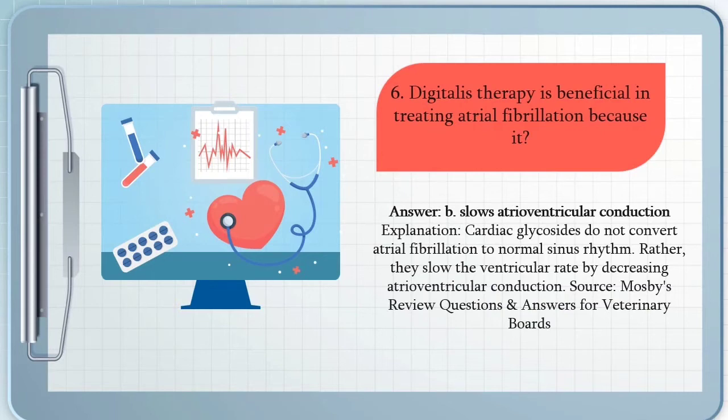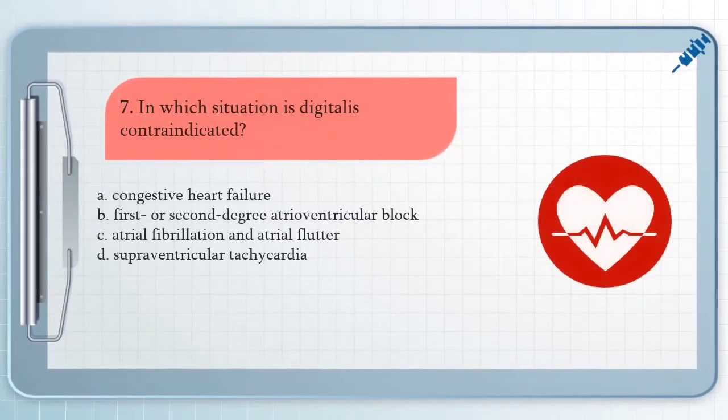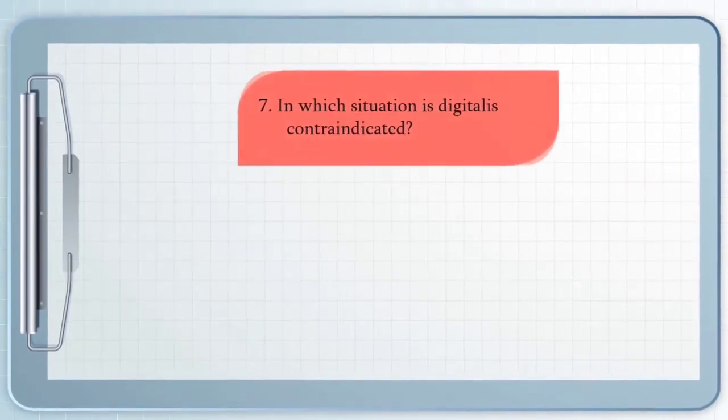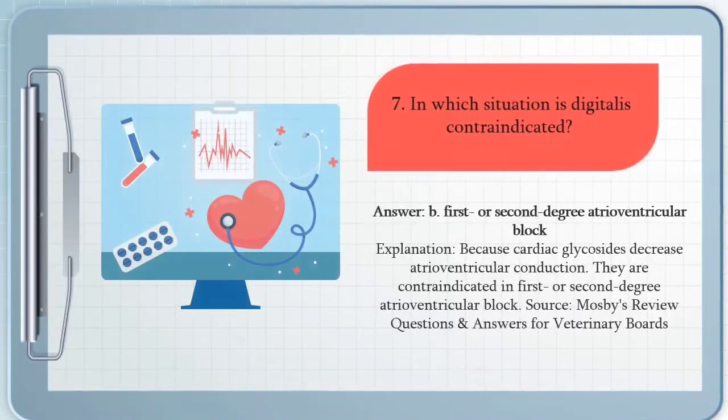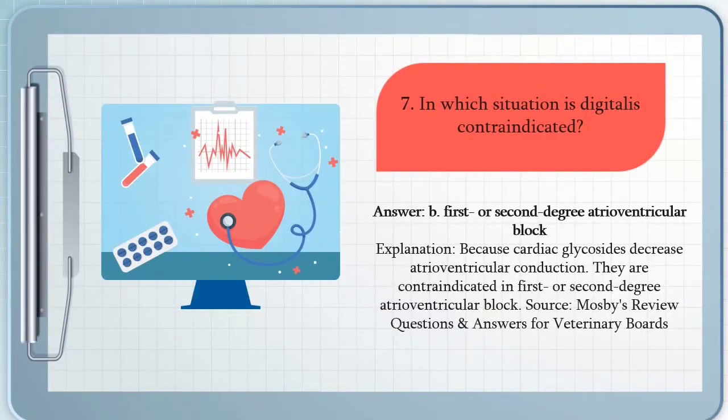For our question number 7, in which situation is digitalis contraindicated? A. Congestive heart failure, B. First or second degree atrioventricular block, C. Atrial fibrillation and atrial flutter, D. Supraventricular tachycardia. The answer for question number 7 is letter B. First or second degree atrioventricular block, because cardiac glycosides decrease atrioventricular conduction. They are contraindicated in first or second degree atrioventricular block.